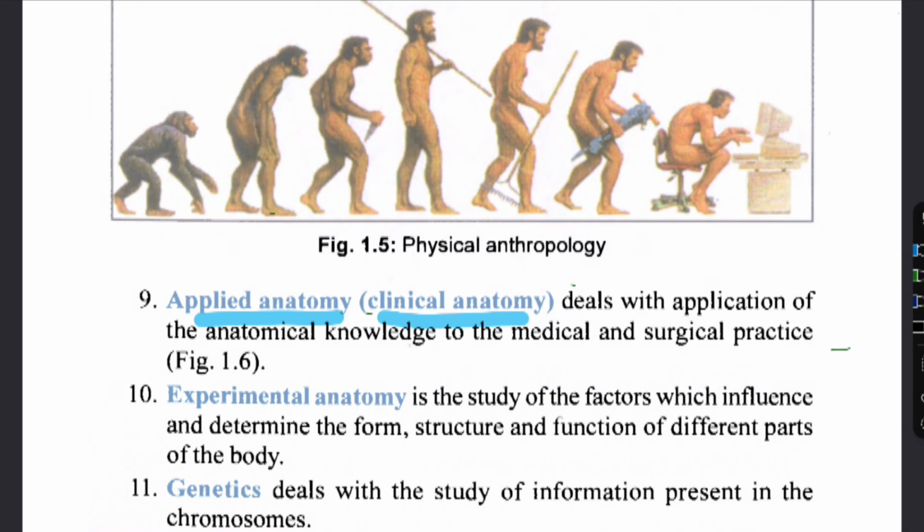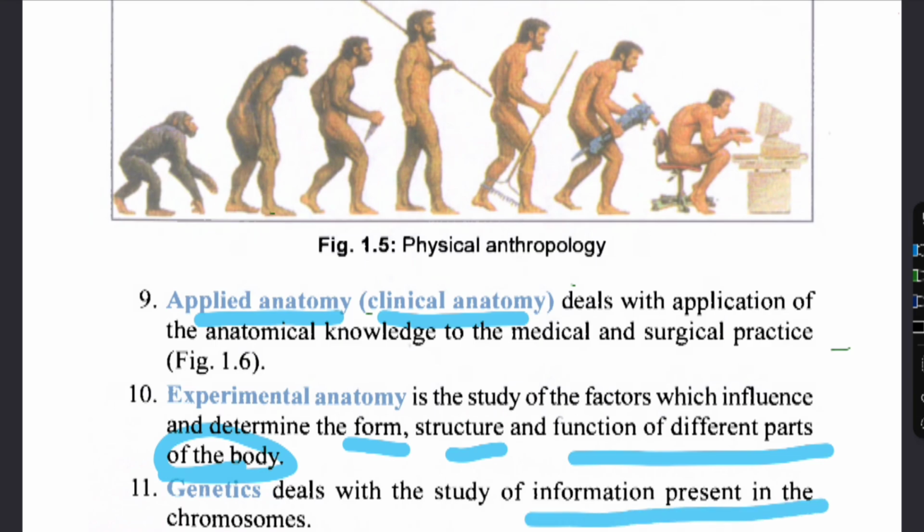Then experimental anatomy is the study of the factors which influence and determine the form, structure and function of the different parts of the body. It is not that important. Then we talk about genetics. You all know genetics, the study of the information present in the chromosomes. We all have studied at school level the importance of genetics in anatomy.